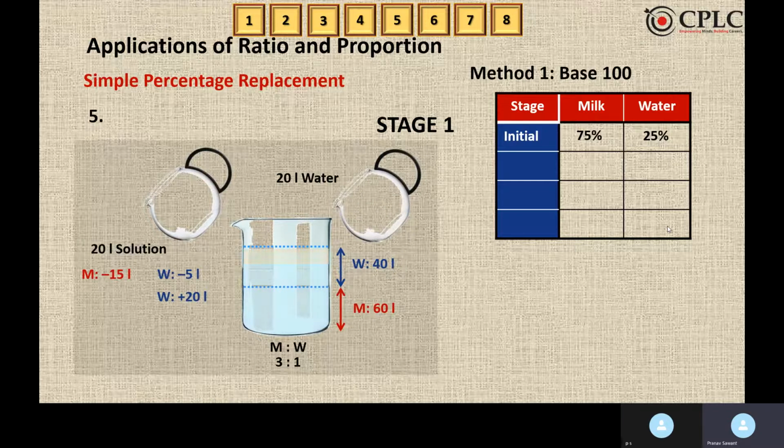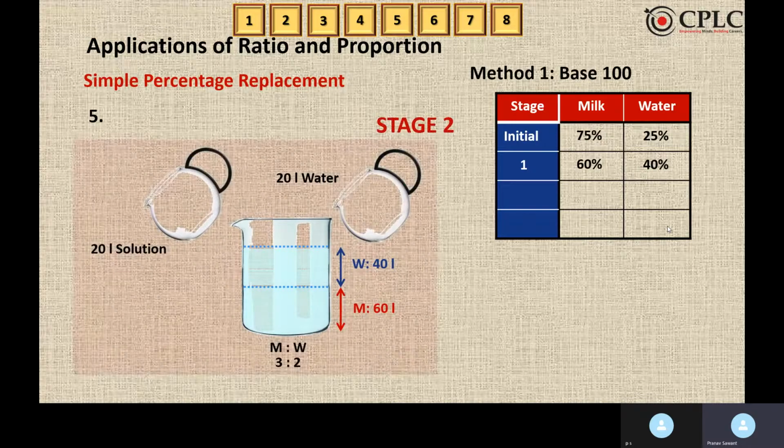But now we are adding 20 liters of water. Now if we again add 20 liters of water, we'll be left with 60 liters of milk and 40 liters of water. That is, I can say that it's 60% milk and 40% water.